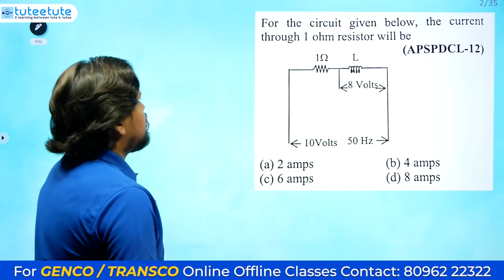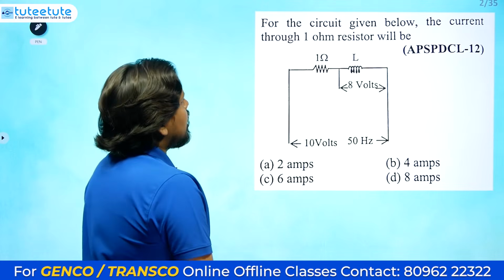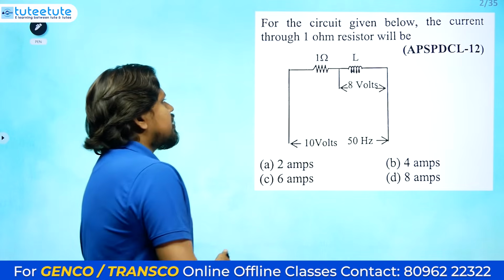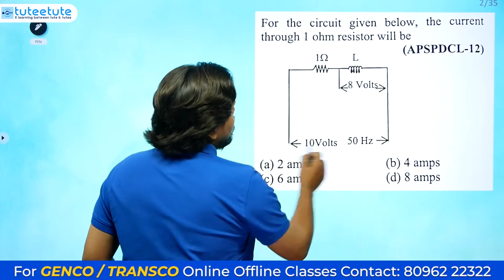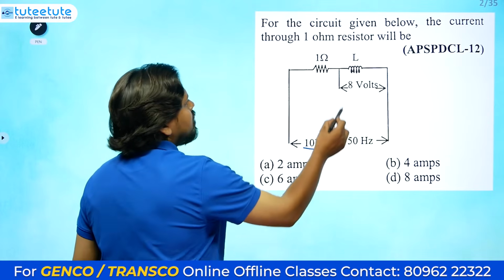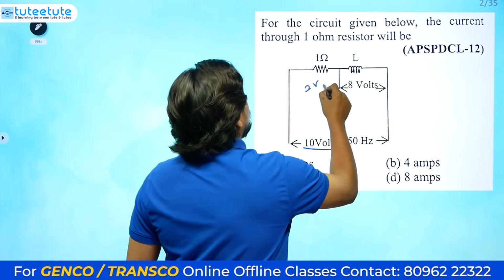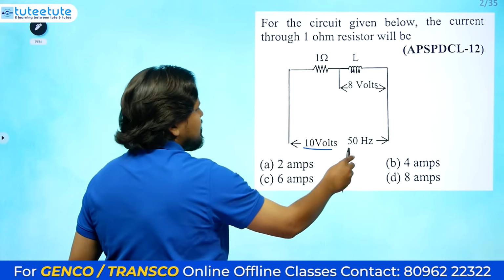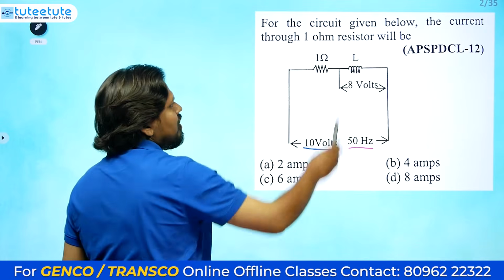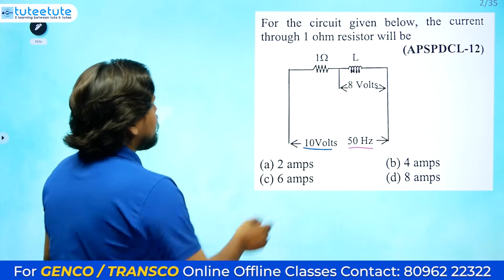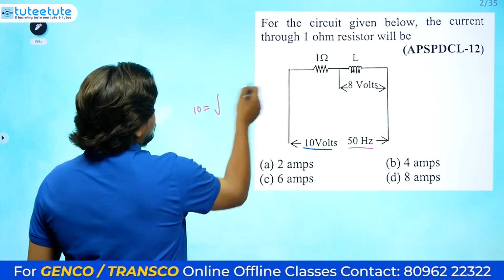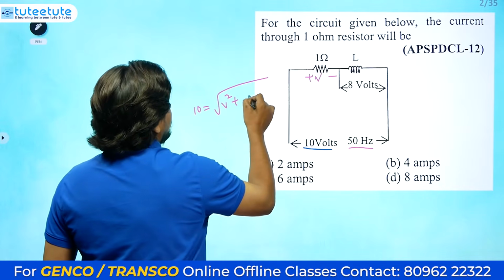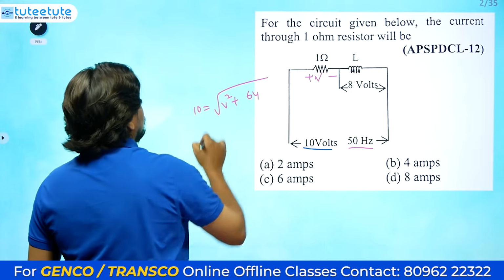Next one, for the circuit given below, the current through the 1 ohm resistor will be. Total voltage is 10 volt and here 8 volts is there, remaining 2 volt, then it will be satisfied. If you think so, it's definitely wrong. This is an AC circuit and an inductor is already mentioned. So we need to check 10 volts equals the square root of V square plus 8 square, which is 64.